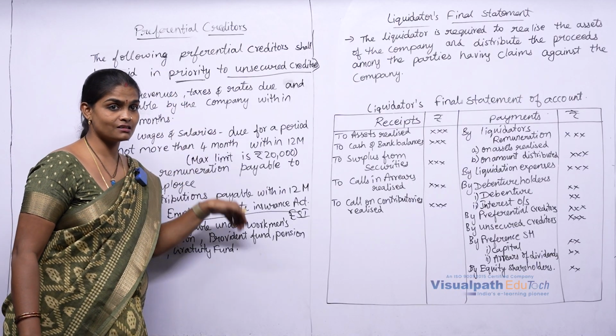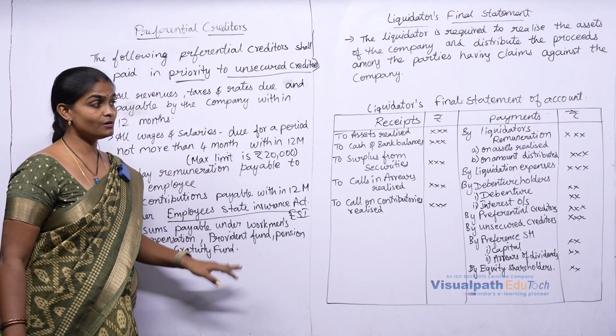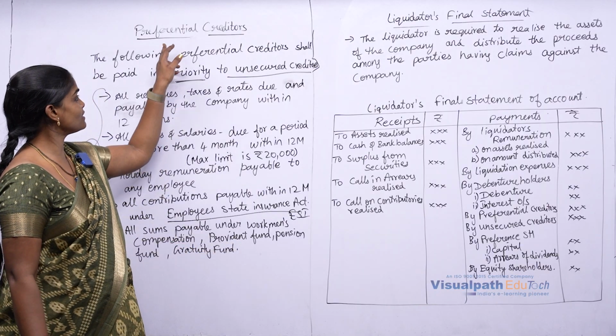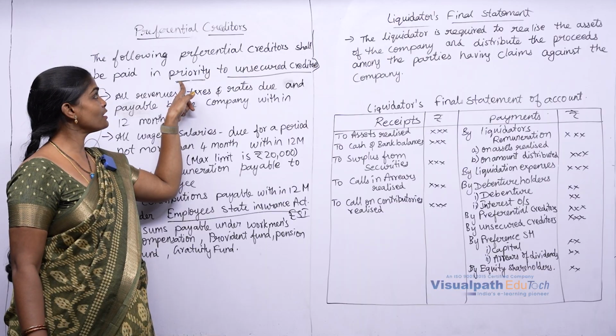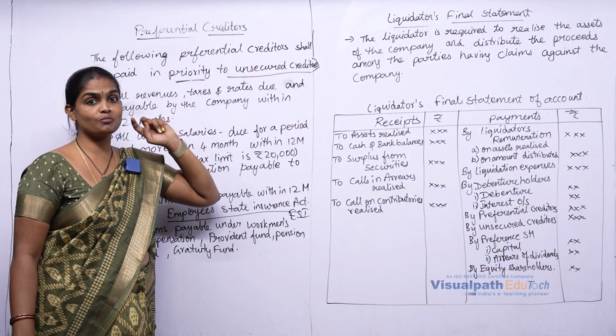First, these creditors will be paid first. That's why they are called priority. Clear? Though they are unsecured creditors, they have that preference to be paid.